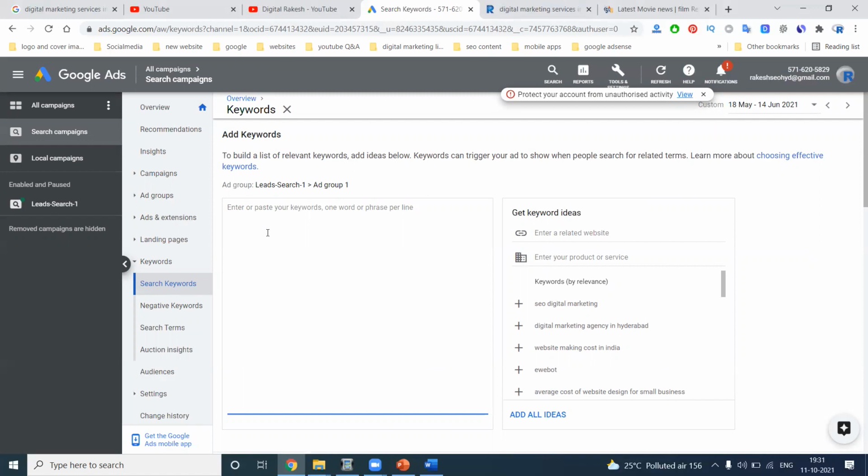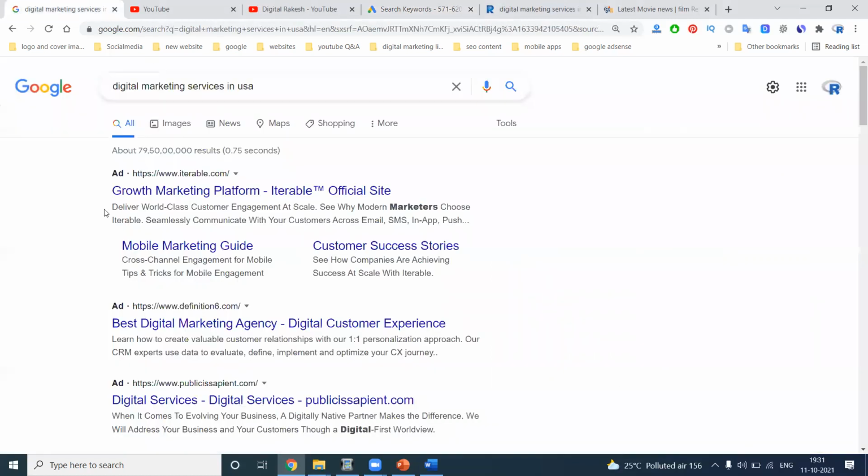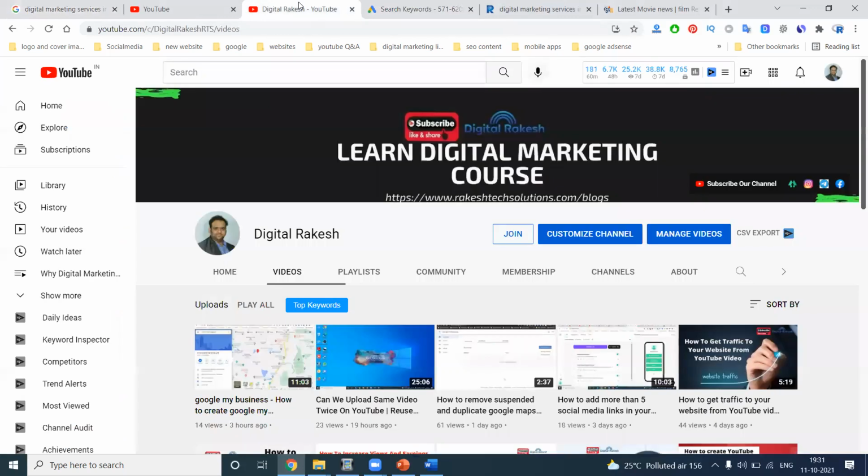After review is done, the ad will be displayed in Google search results. The search network is visible only where? In the search results, when people search your particular keyword. What are the matches? Broad, exact, and phrase match options. If you have any further query, you can contact my channel and ask any questions here. Is it clear? So this is how to create a Google AdWords search network campaign.